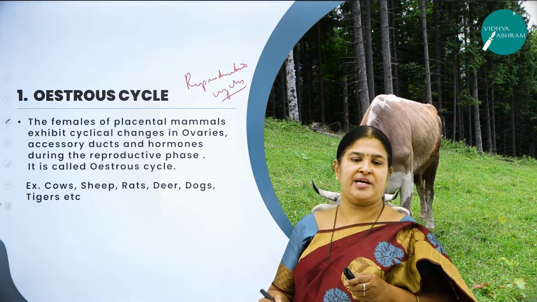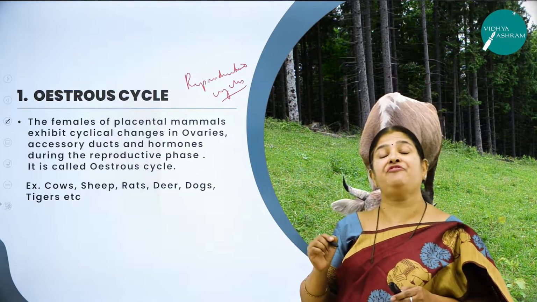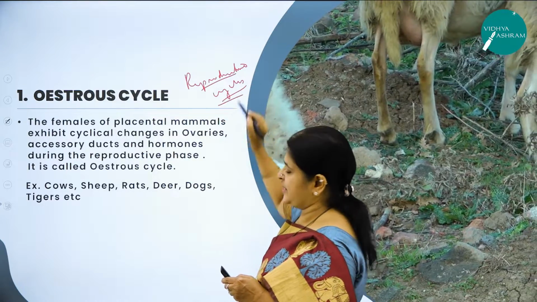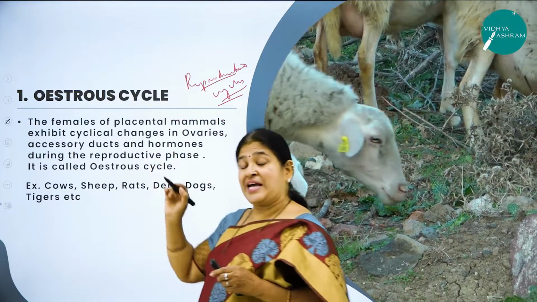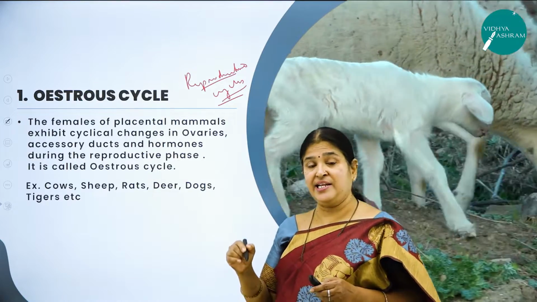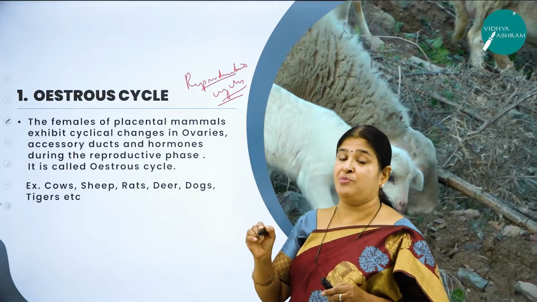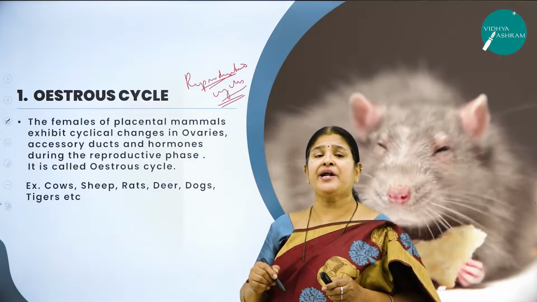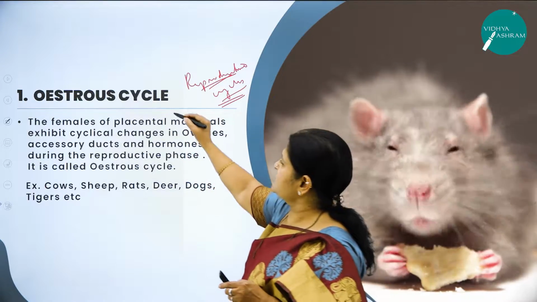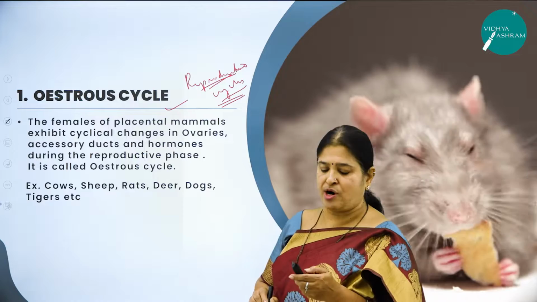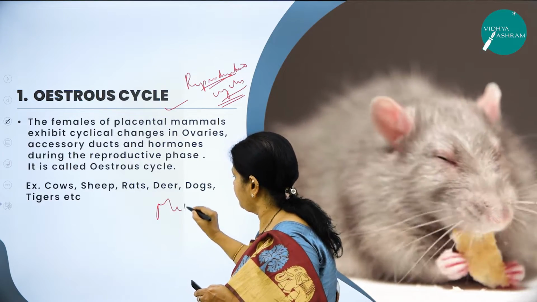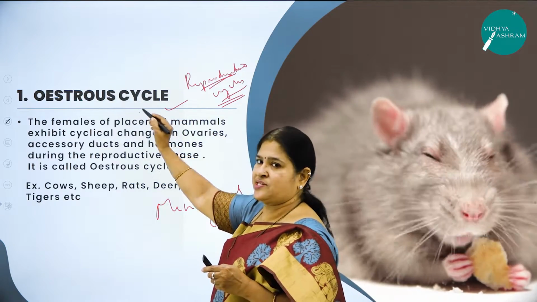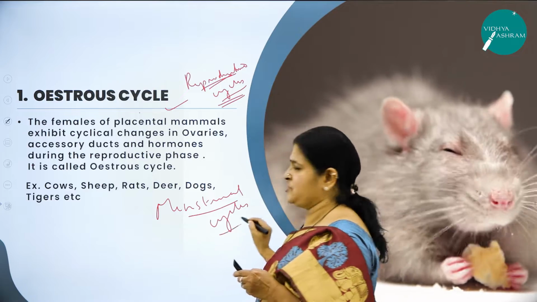What do you mean by reproductive cycle? The cyclic changes seen in the female reproductive system of female mammals is called reproductive cycle. And reproductive cycle is of 2 types. One is called the estrous cycle, the other one is called the menstrual cycle.